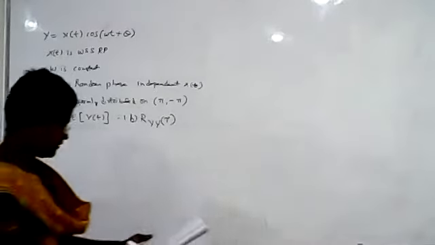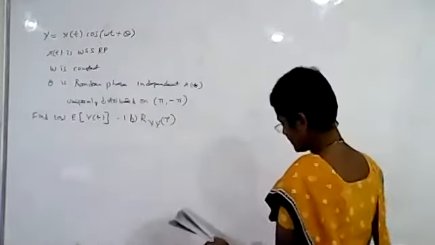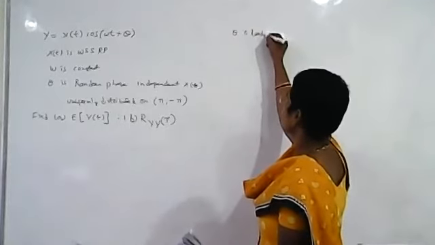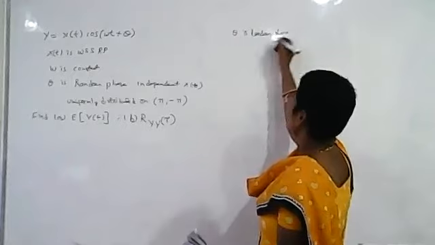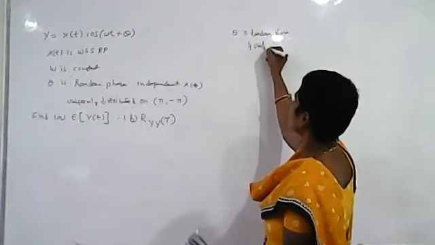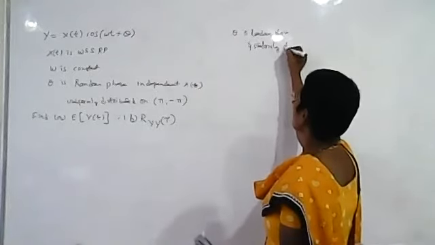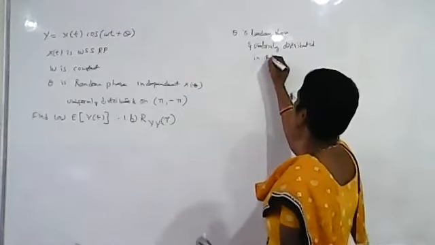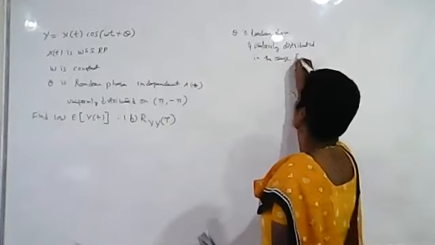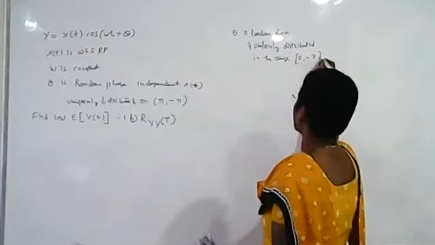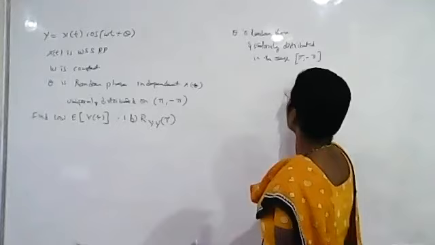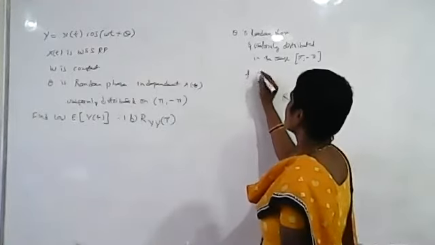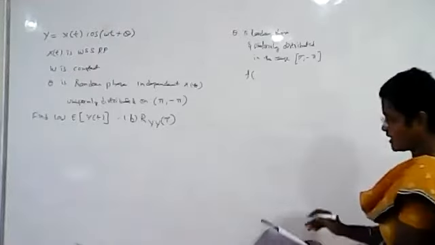Okay. So now what is given? It is given that theta is a random phase and uniformly distributed, in the range pi to minus pi. Now since it is uniformly distributed, can you tell me what is f theta of theta?